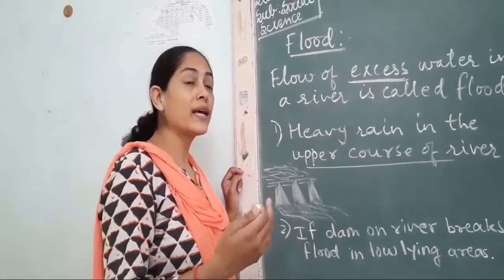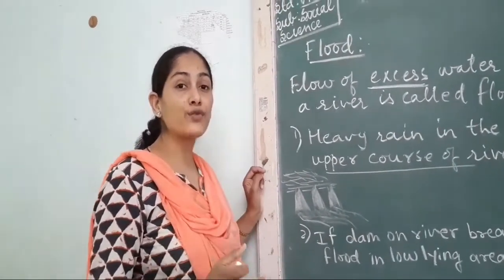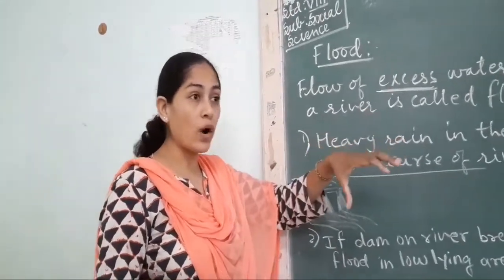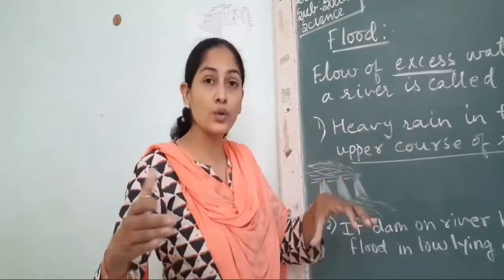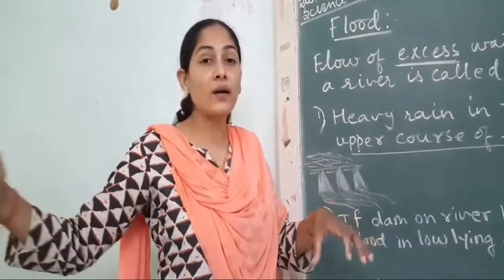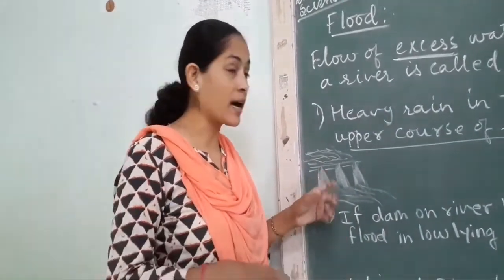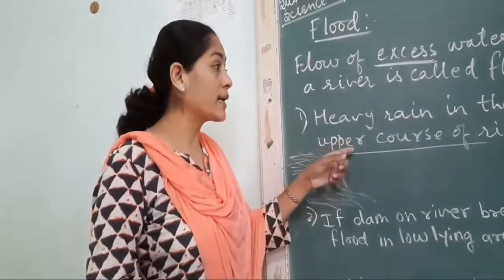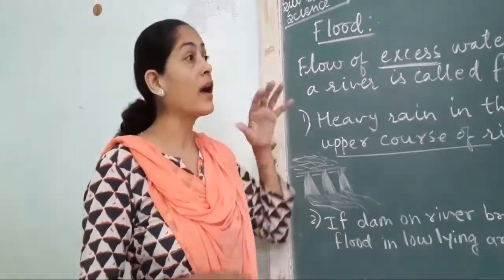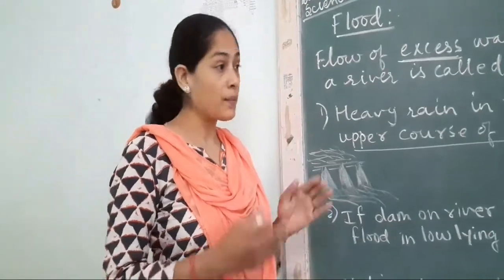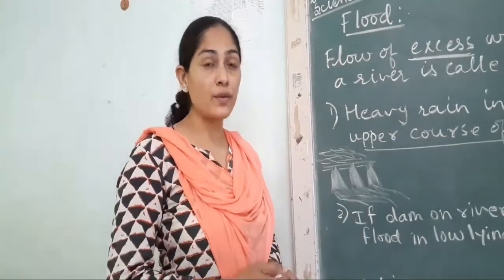Now many a times what happens? There is heavy rainfall in Madhya Pradesh. So that water moves on to the river Narmada, and that comes into the boundary of Gujarat, and the areas which are near Narmada face flood. So actually it is in the upper course of the river where the heavy rainfall has been faced, but the low-lying areas definitely flood because of that.